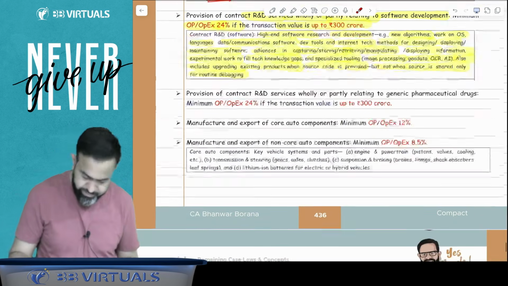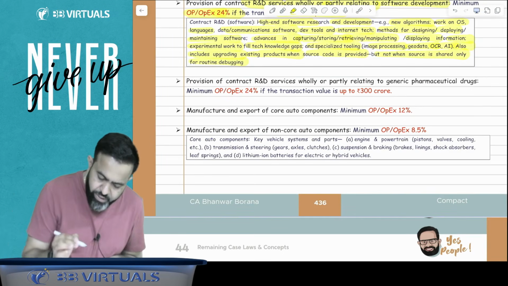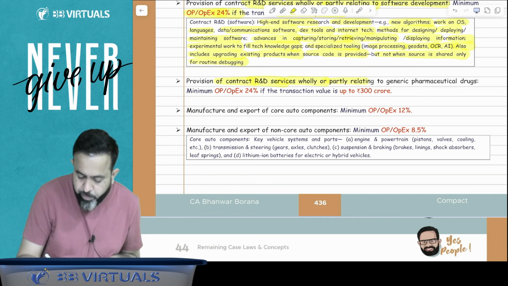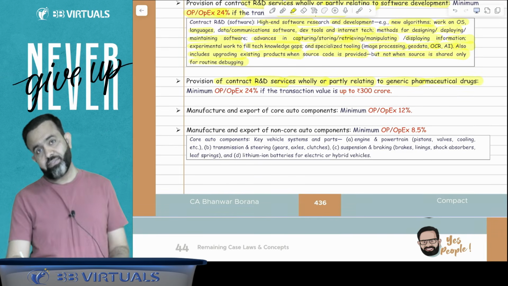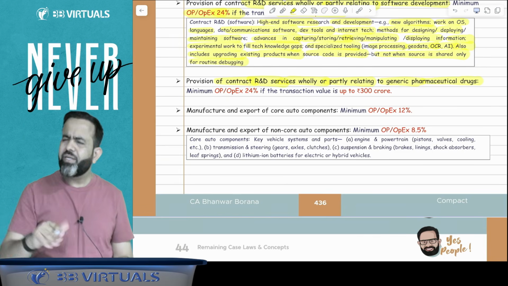Now next part, and this is the last part related to research and development. Suppose in India there is a contract R&D service wholly or partly relating to generic pharmaceutical drugs. Now, guys, one is the branded medicine, one is the generic.